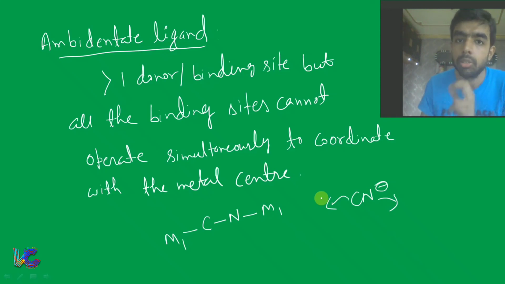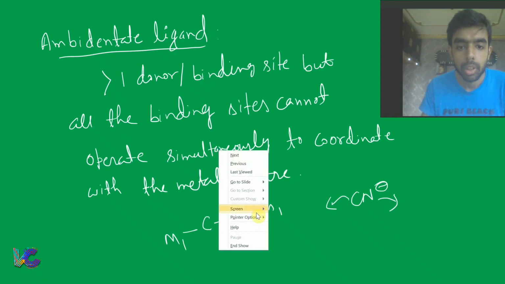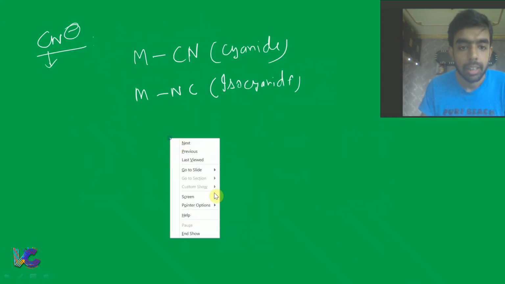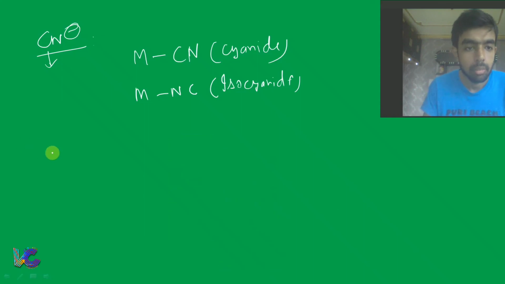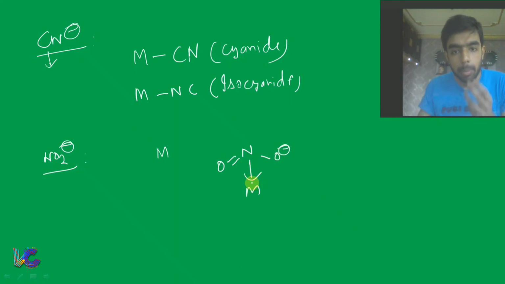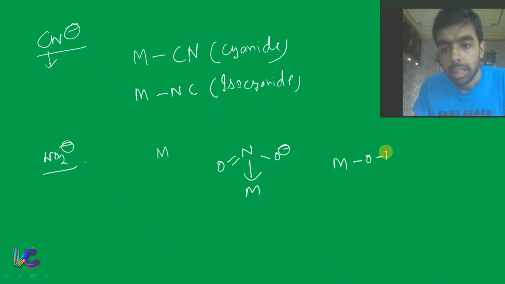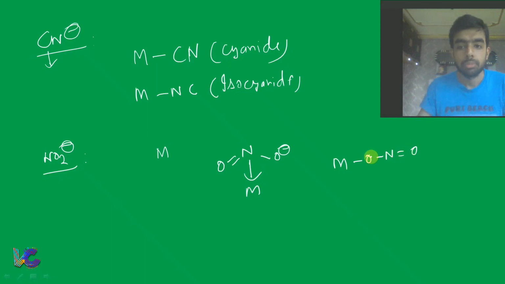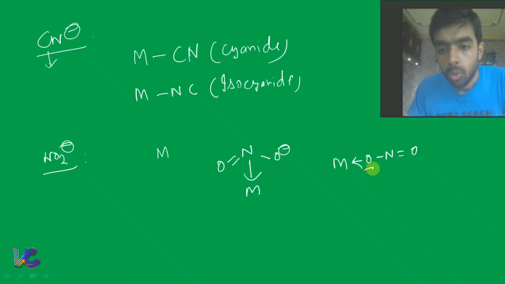Fine. Now another example you can take is NO2-. This NO2- can coordinate with the metal center through the nitrogen center, or it can also coordinate with the metal center through oxygen.